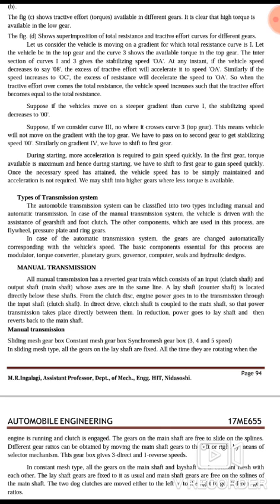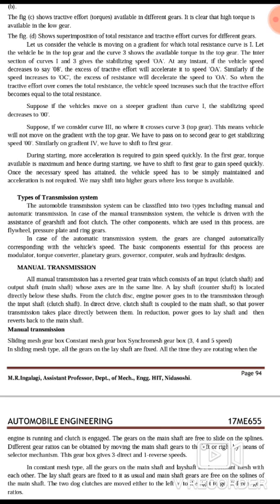In case of manual transmission system, the vehicle is driven with the assistance of gear shaft and foot clutch. The other components which are used in these processes are flywheel, pressure plate and ring gear. So these are the different components of the manual transmission system. In detail we will discuss later.